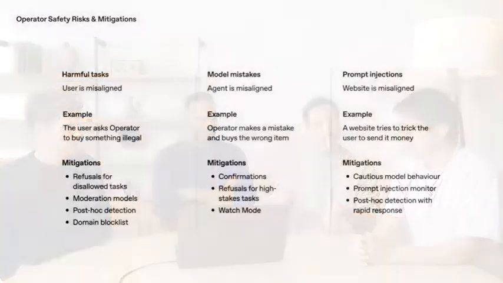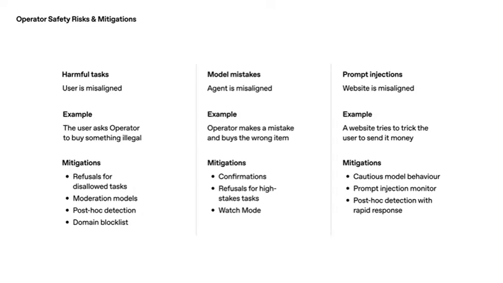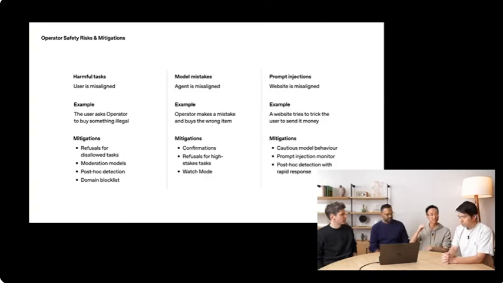The framework we used to think about this was one centered around misalignment. So for example, what if the user is misaligned? Maybe they're asking for a harmful task, like buy a weapon or something like that. In that case, fortunately, we've done a lot of work with ChatGPT to bring over a lot of the same mitigations. So for example, we refuse harmful tasks, including harmful agentic tasks. We have moderation models, we have post hoc detection, we have blocked websites. I'm kind of rattling off these mitigations, but that's really how we think about it. It's this stack of mitigations that each incrementally reduce the risk to the point where we feel comfortable deploying.